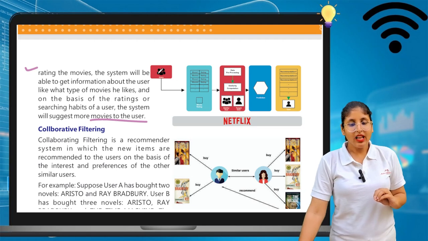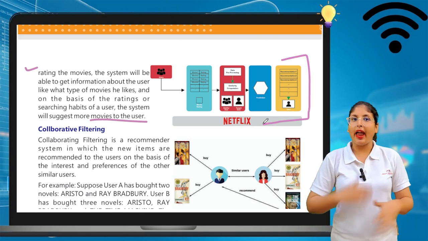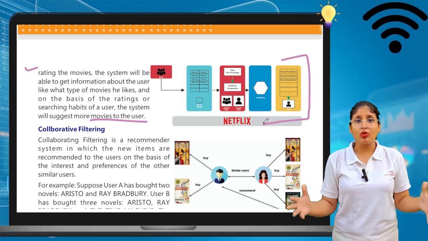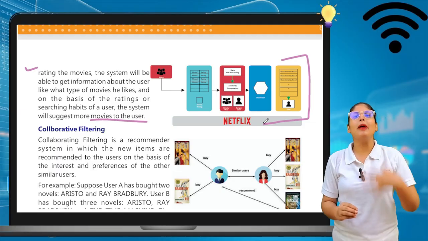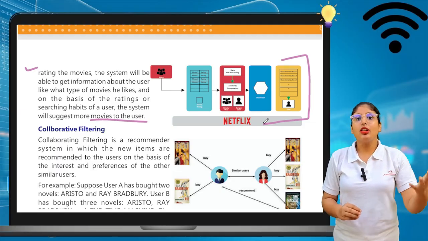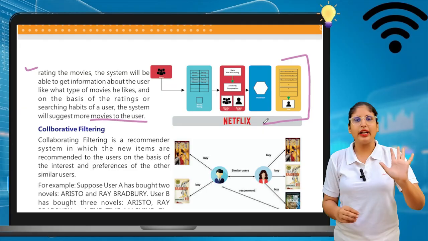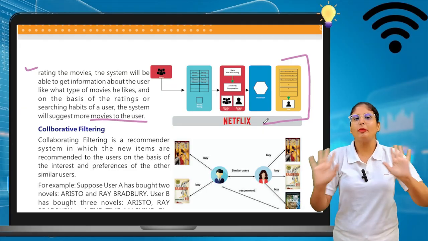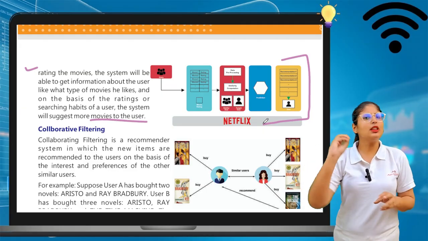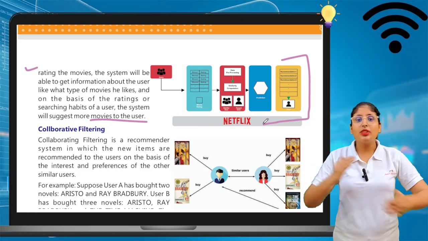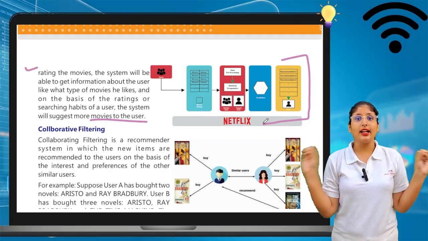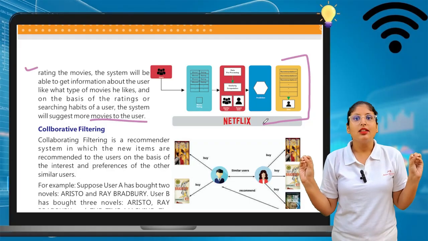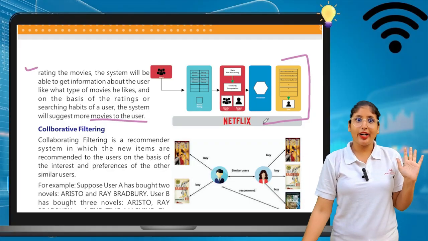This is how they are able to give me suggestions when I am an active user on their websites. They give me suggestions according to my preference. When I'm a new user, Netflix does not know about my likes or dislikes, so they show me the popular movies. But when I am using this app continuously, they can get all my data. Okay, so this is content based filtering.